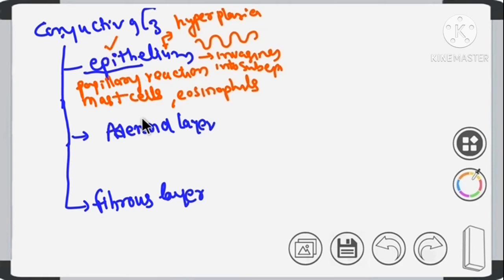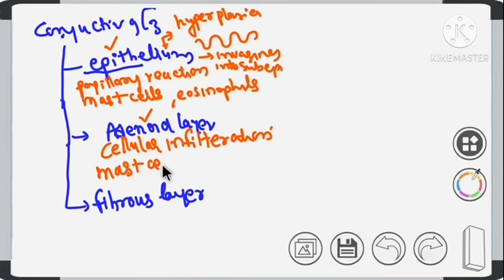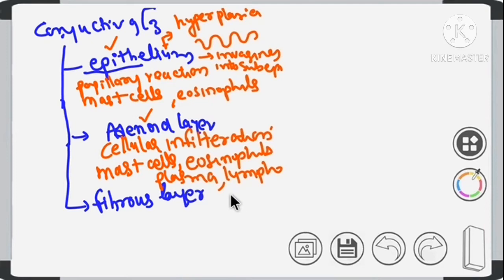Next, move to the adenoid layer. In the adenoid layer, we will see cellular infiltration. Which cells will infiltrate? Mast cells, eosinophils, plasma cells, lymphocytes, and histiocytes.